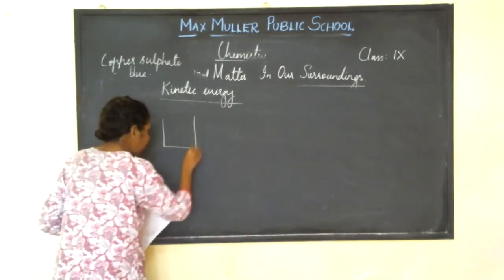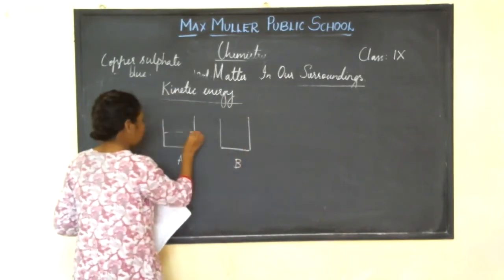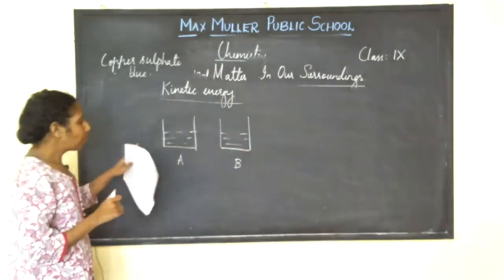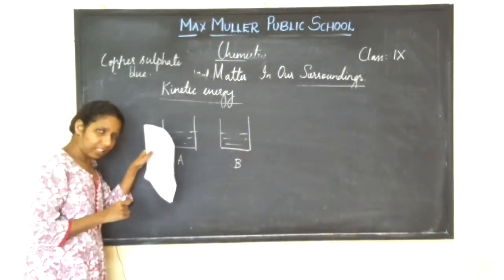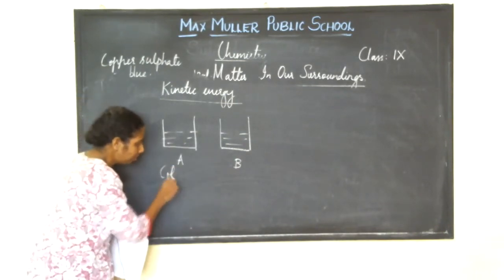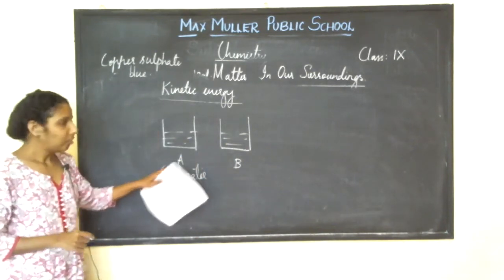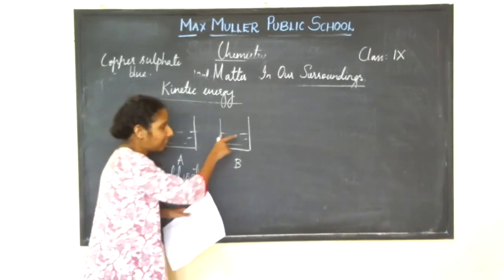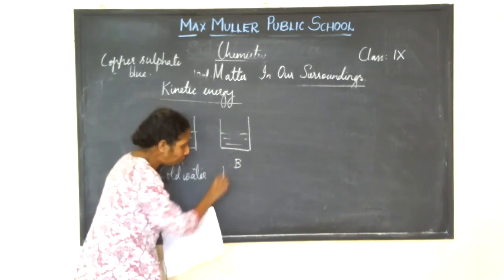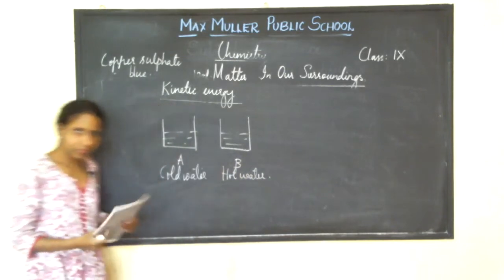Now what we are going to do is, this is beaker A, this is beaker B. We are going to add a crystal of copper sulfate in cold water in beaker A, whereas you are going to add a crystal of copper sulfate in hot water in beaker B. Are you understanding?